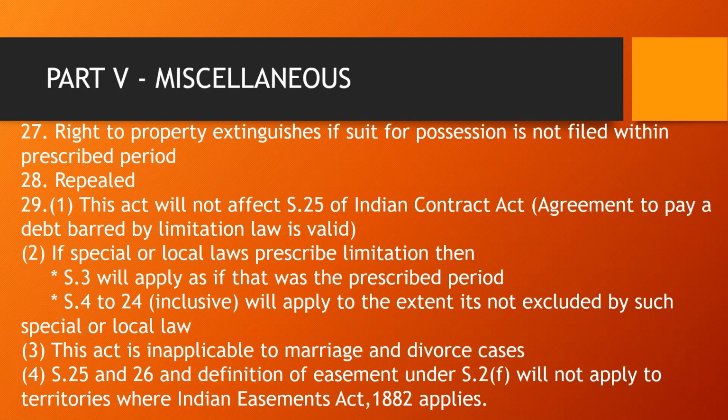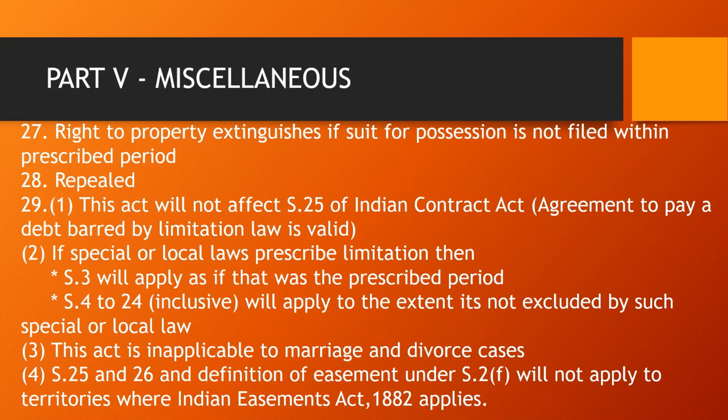Section 27. Right to property extinguishes if suit for possession is not filed within prescribed period. Section 29. This act will not affect Section 25 of Indian Contract Act. If special or local laws prescribe limitation, then Section 3 will apply as if that was the prescribed period. Section 4 to 24, both inclusive, will apply to the extent it is not excluded by such special or local law. This act is inapplicable to marriage and divorce cases. Section 25 and 26 and definition of easement under Section 2F will not apply to territories where Indian Easements Act 1882 applies.